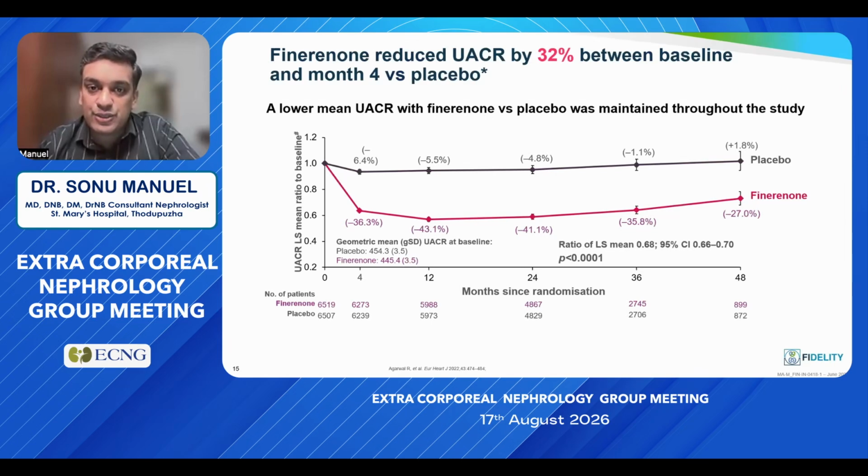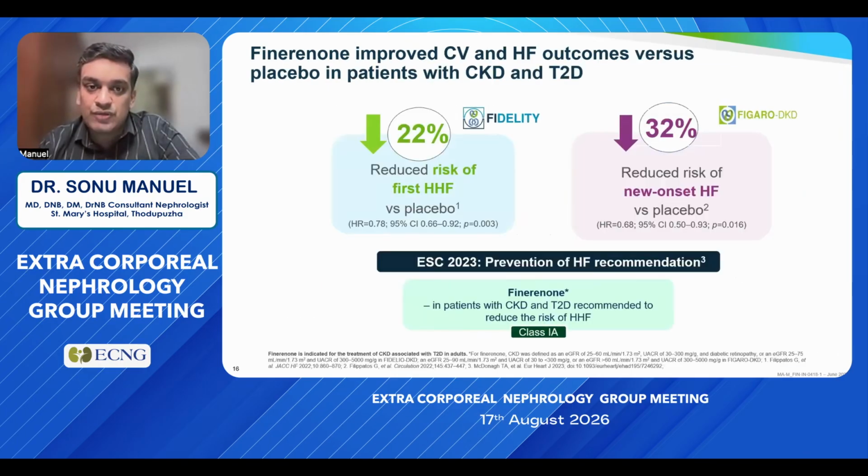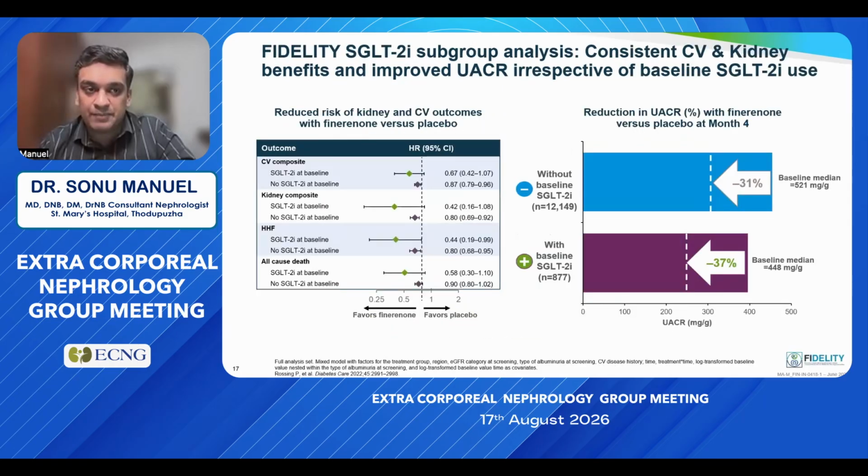And Finerenone reduced UACR by 32% between baseline and the fourth month versus placebo. And the decrease in UACR was maintained throughout the study period. So Finerenone improved cardiovascular outcomes versus placebo in individuals with CKD and type 2 diabetes mellitus. And it also reduced the risk of first heart failure and also reduced the risk of new onset heart failure.